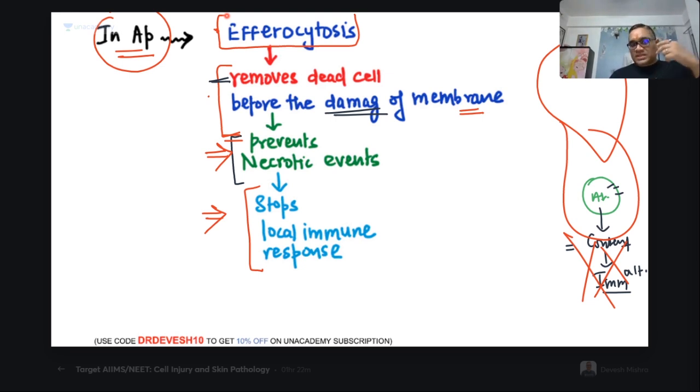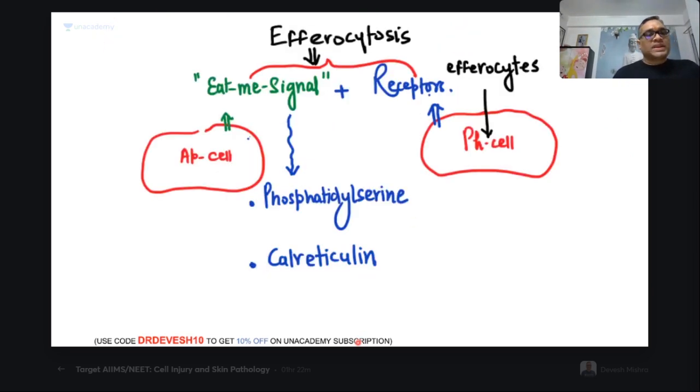Second, they remove the dead cell before damage of the cell membrane, so there will be no necrosis and no immune response. That is how they prevent autoimmunity. So you can say that efferocytosis is also a mechanism to prevent autoimmunity.